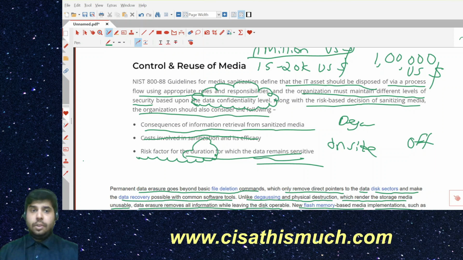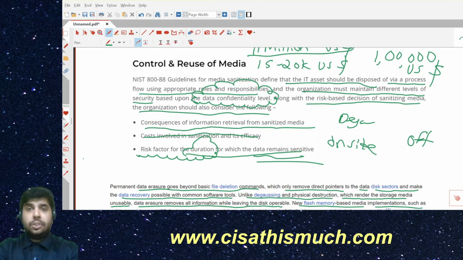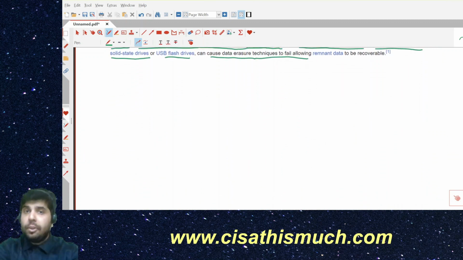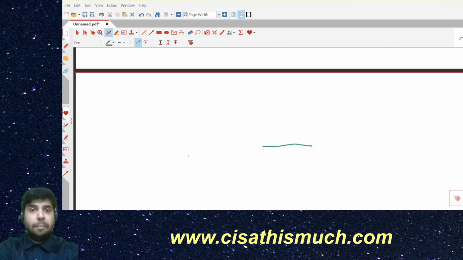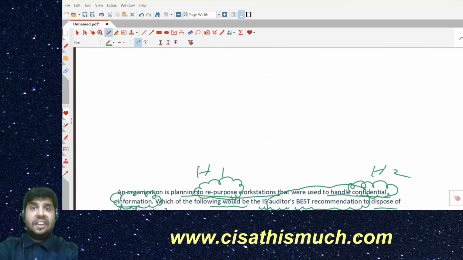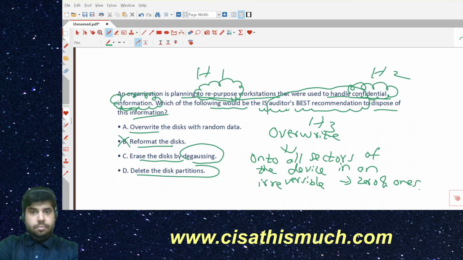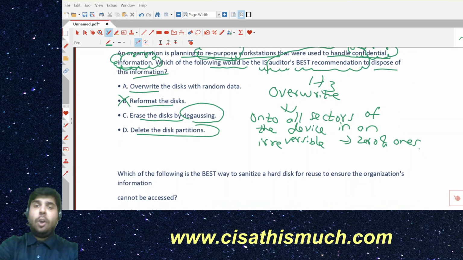Okay, so the risk factor is the duration for which the data remains sensitive, because this process of overwriting is a lengthy process. It takes days to weeks of time in order to fully overwrite the data. All right, because overwriting is done onto all sectors of the device, which we have just discussed. So it's a lengthy process basically.